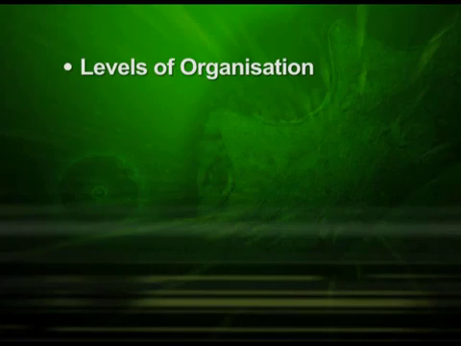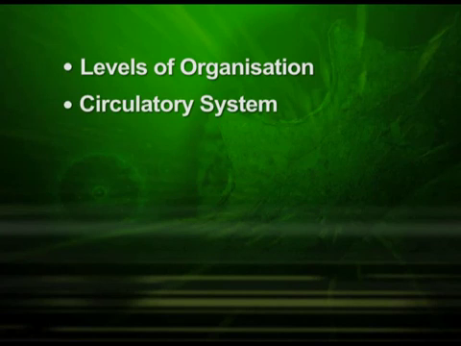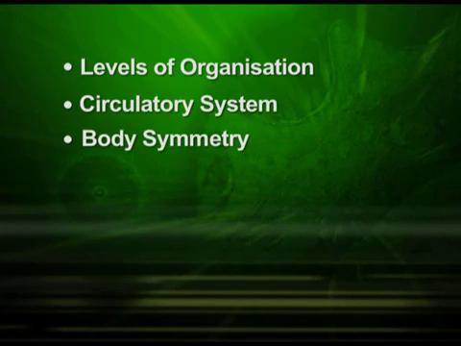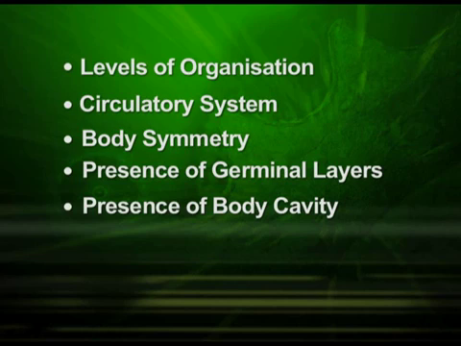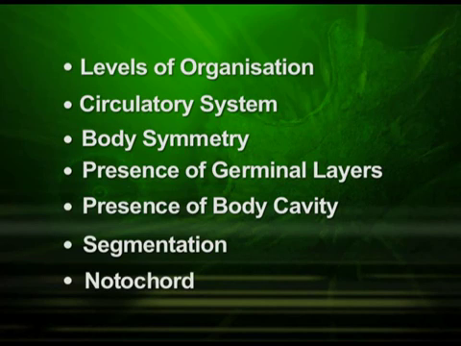They have been classified based on certain criteria: their levels of organization, their circulatory system, their body symmetry, the presence of germinal layers, presence of body cavity, segmentation and notochord. Animals are multicellular organisms which show various diverse forms. We completed the chapter Animal Kingdom.